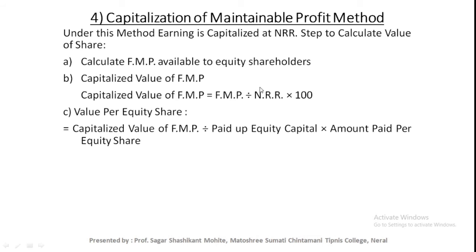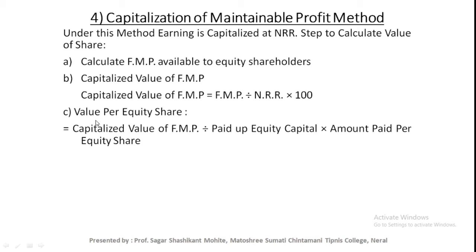Now next method, capitalization of maintainable profit method. For that you need to follow these three steps. First one is calculation of FMP. Next, capitalized value of FMP. For that you need to use this formula: FMP divided by NRR into 100.